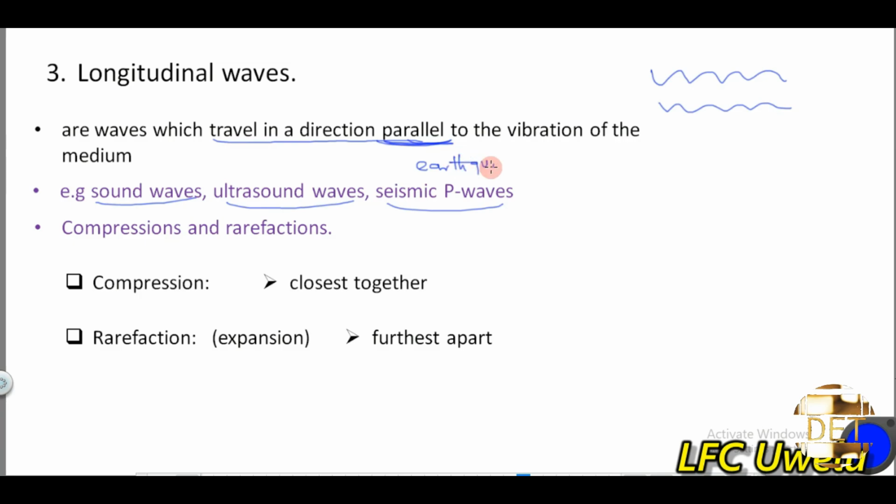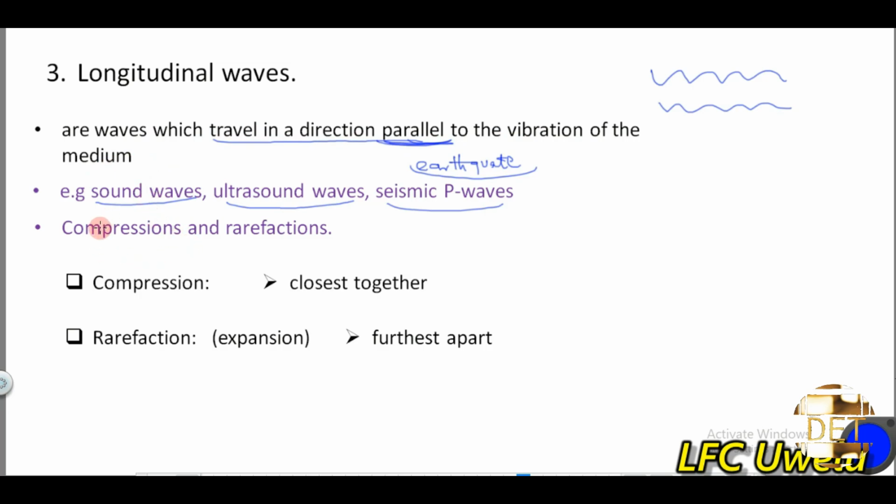They are waves that travel in the earth's surface, so such a wave can be generated by an earthquake. Such a wave travels longitudinally also, in the direction parallel to the vibration of the particles of the medium.